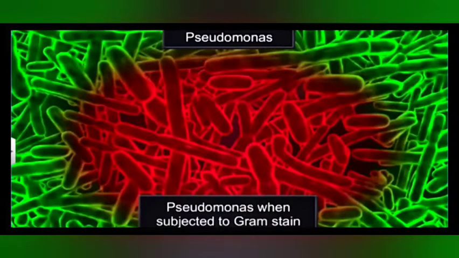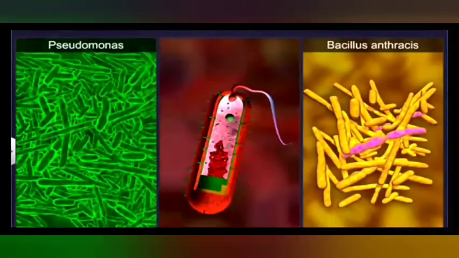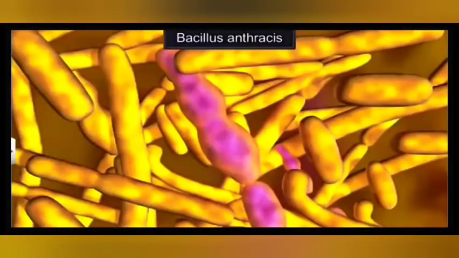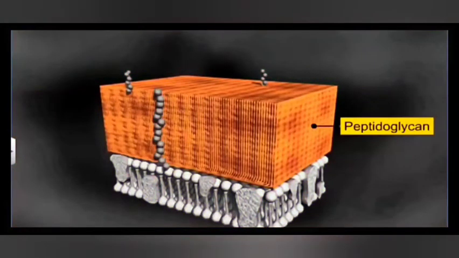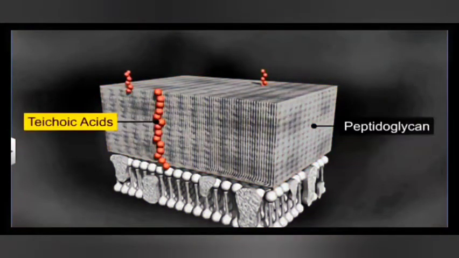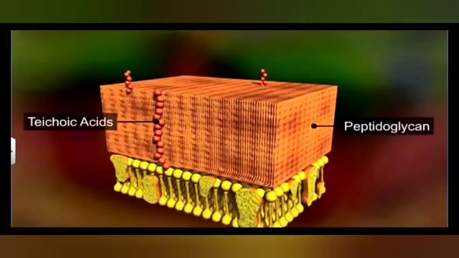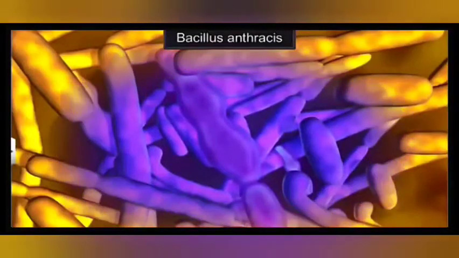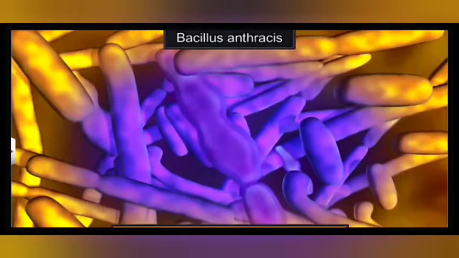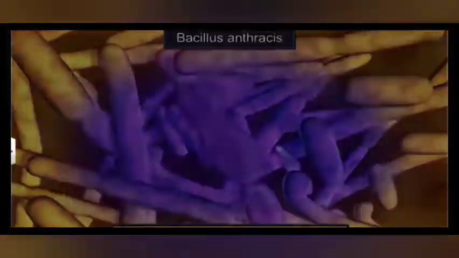Whereas bacteria like Bacillus anthracis, their cell wall is made up of peptidoglycan and another chemical called teichoic acid. There is no lipopolysaccharide. So it retains the gram stain and does not lose it even if it is washed. Therefore, it is called a gram positive bacteria.